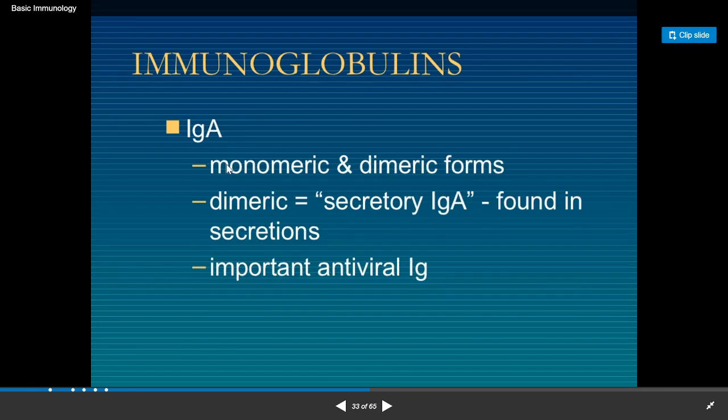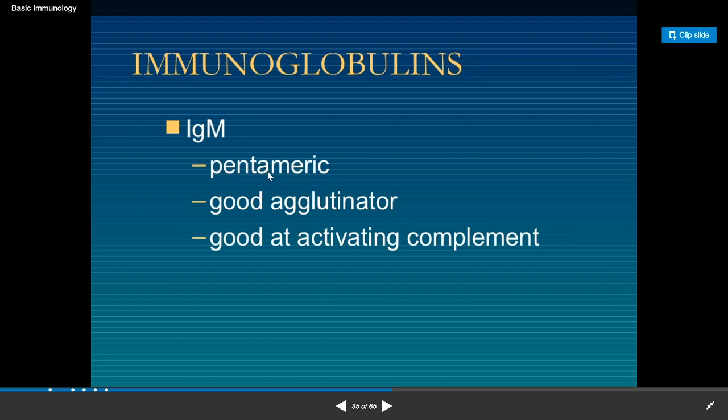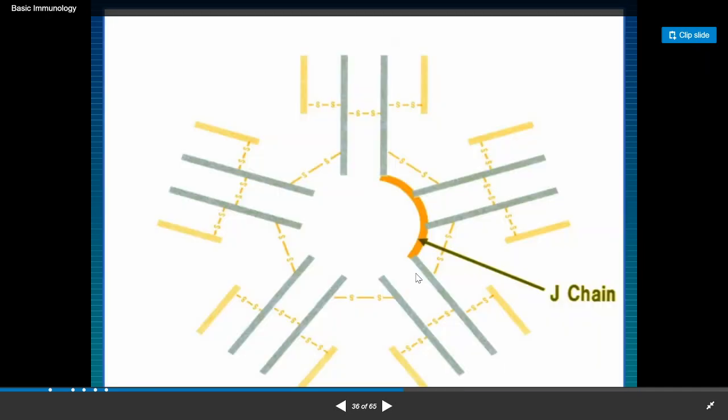The IgA antibody is found in monomeric and dimeric forms. Dimeric secreted IgA is found in secretions and is important as an antiviral. It is normally secreted into the gut. This is the dimeric form of IgA. IgM is pentameric, a good agglutinator, and good at activating the complement system. This is the IgM, which is pentameric.